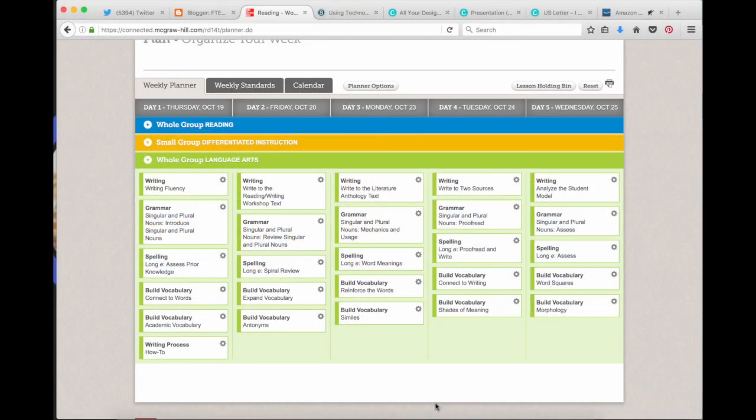Hey guys, right now I'm going to give you the rundown on writing in Wonders. When you're in your plan, the writing piece is located under the Green Language Arts, Whole Group Language Arts area.